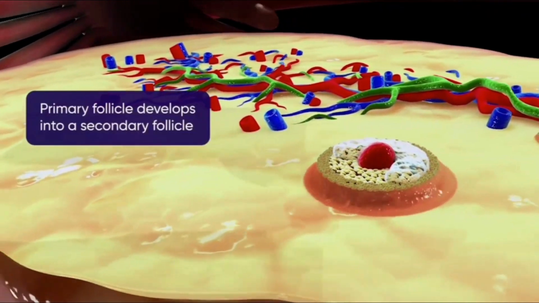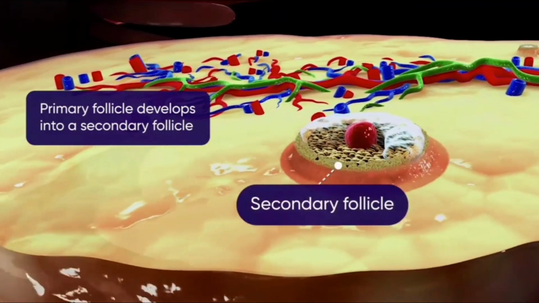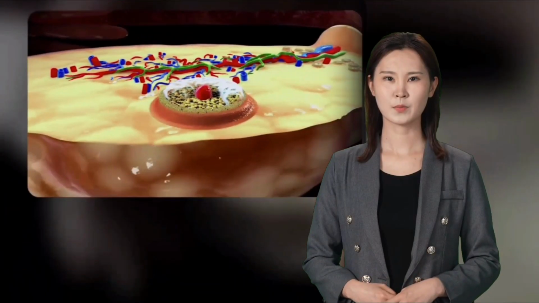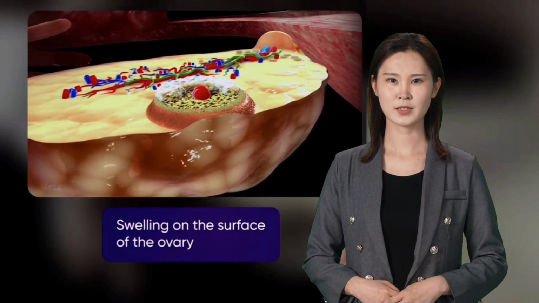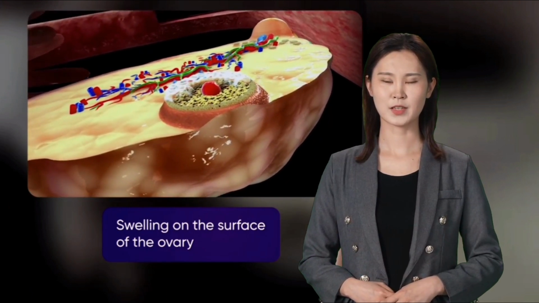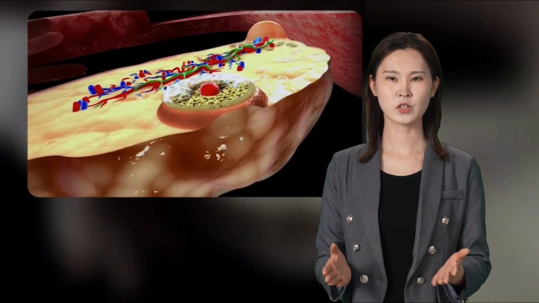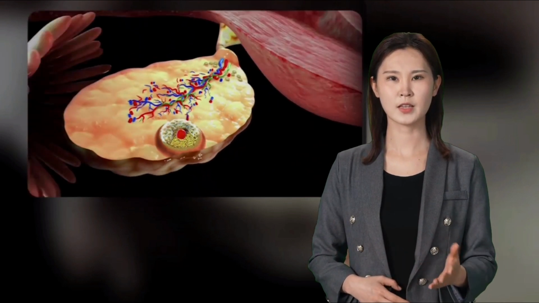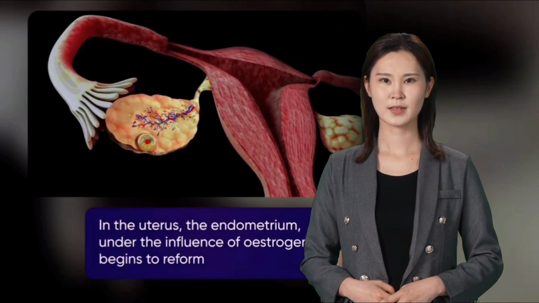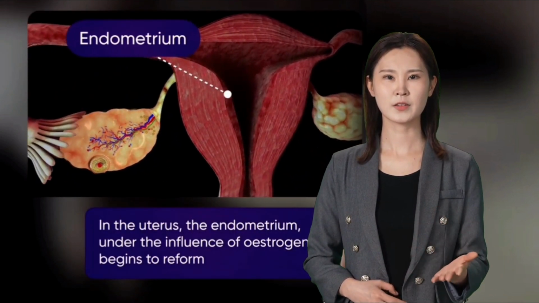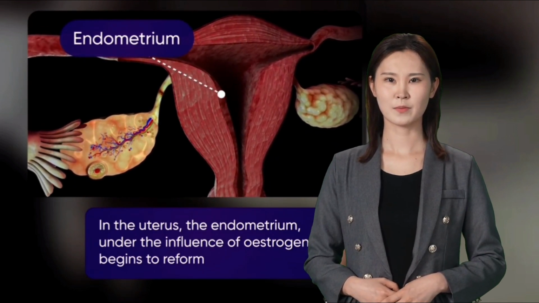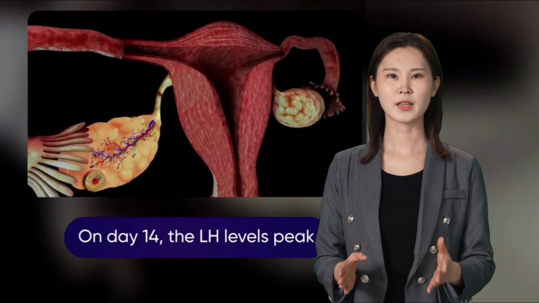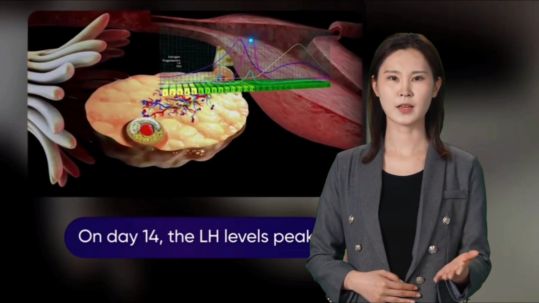Here the primary follicle develops into a secondary follicle. Prior to ovulation, the follicle expands to form a swelling on the surface of the ovary. While maturation of the follicle is taking place in the ovary, in the uterus, the endometrium begins to form under the influence of estrogen from the ovary. On day 14, the LH levels peak.